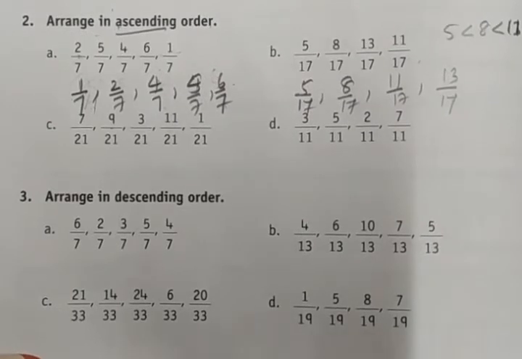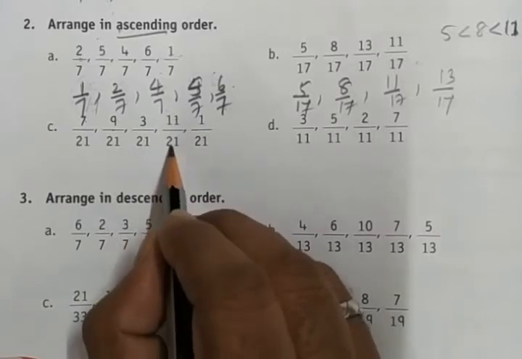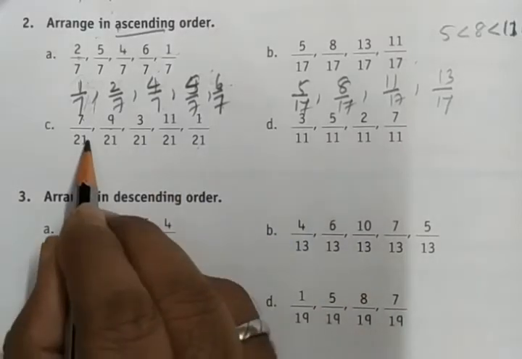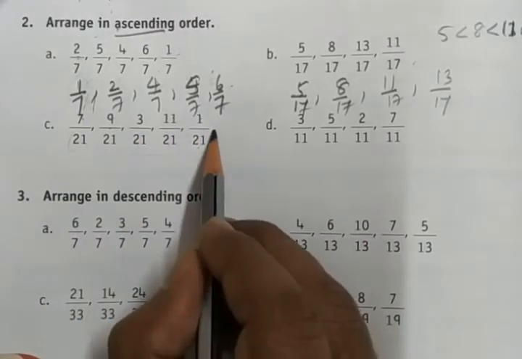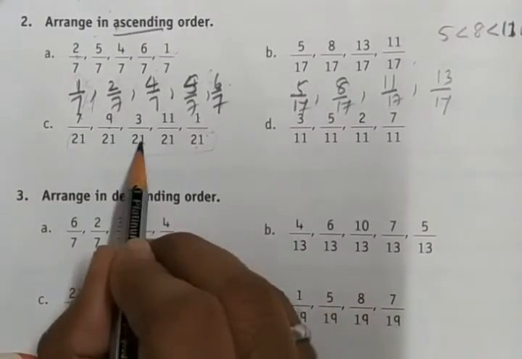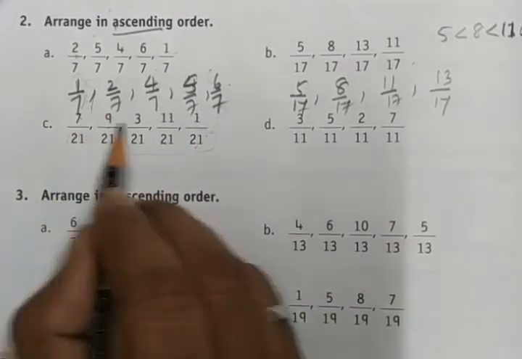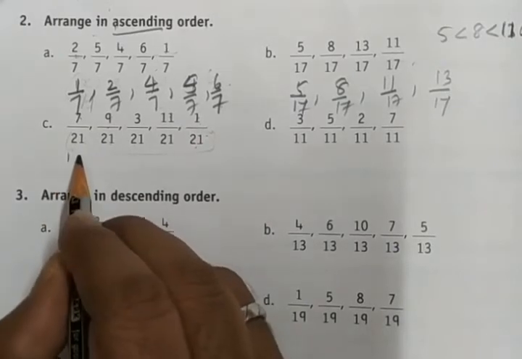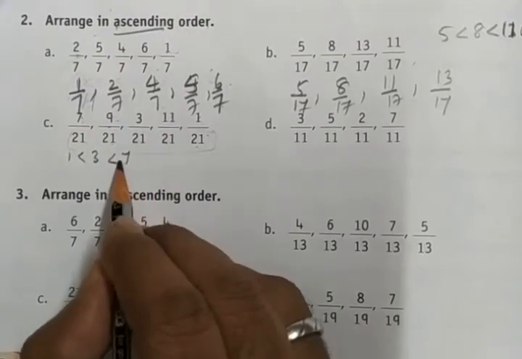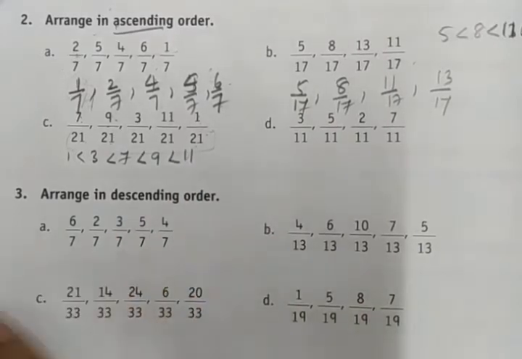So here also we have 7 by 21, 9 by 21, 3 by 21, 11 by 21 and 1 by 21. First we have to check the denominators. All the denominators are same, 21, 21, 21, 21, 21. So now we compare the numerators. 1 is less than 3, right? 3 is less than 7. 7 is less than 9. 9 is less than 11.